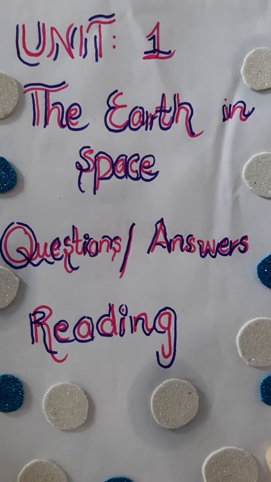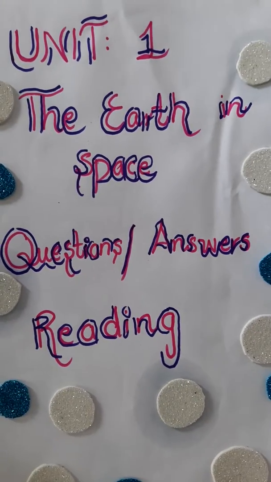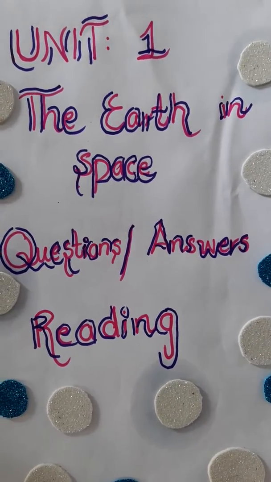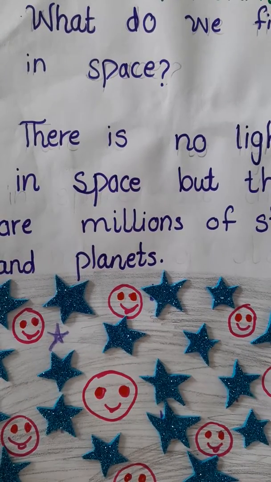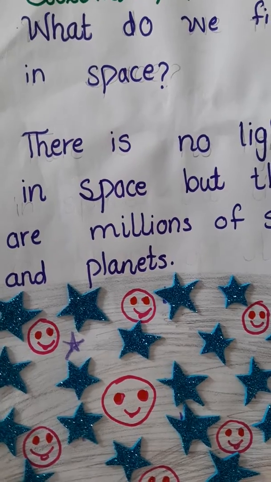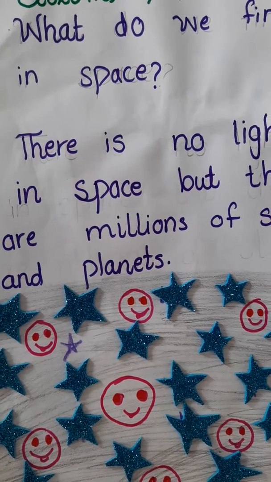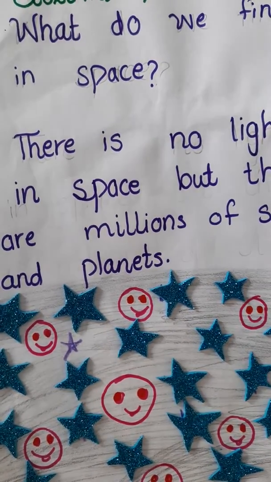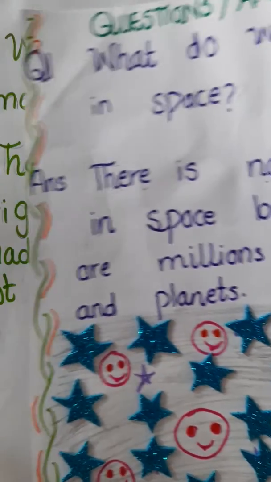And it was unit number 1, the Earth in Space. And we have discussed the question answers and we have done the reading. Okay, first, question number 1 was, what do we find in space? There is no light in space, but there are millions of stars and planets.